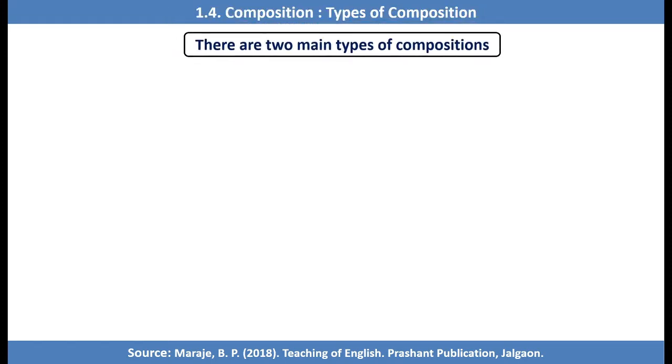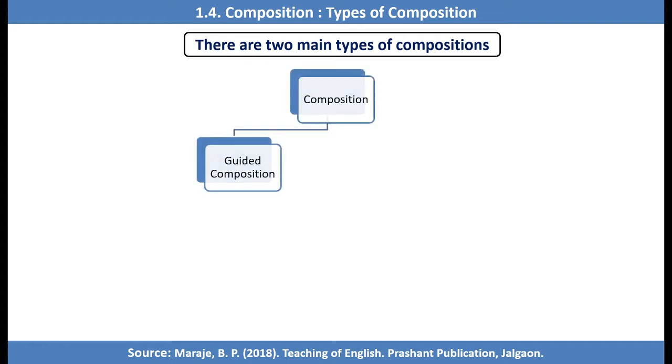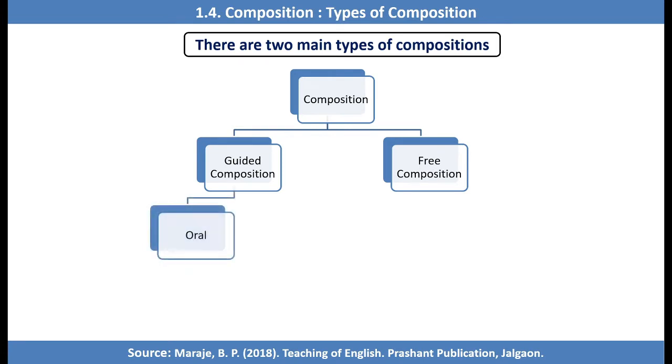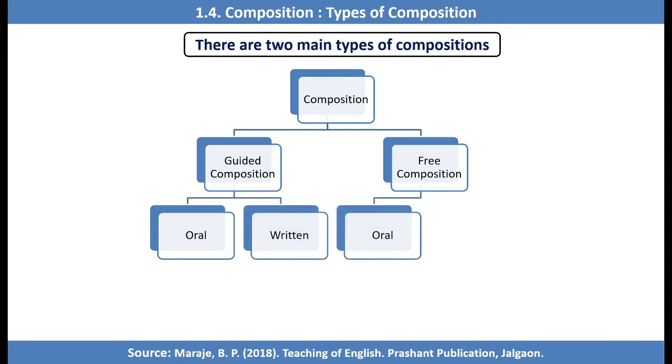Friends, there are two main types of composition. They are guided composition first, and the second one is free composition. Guided composition can be oral and written, as free composition also can be oral and written.